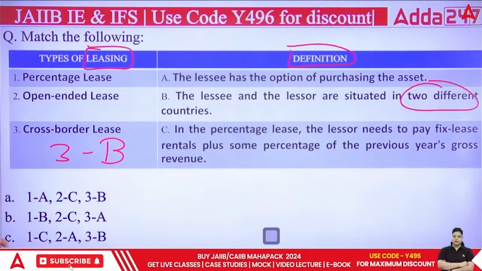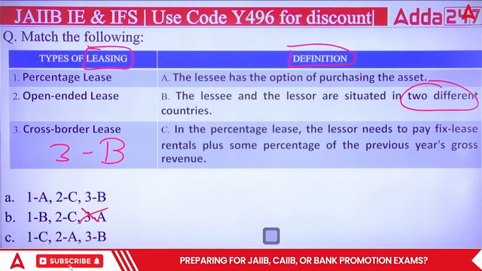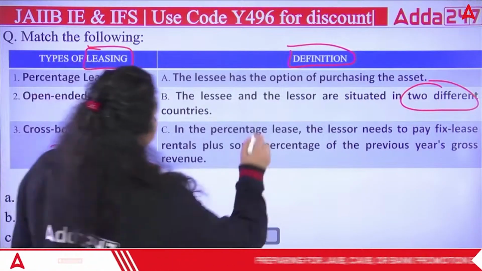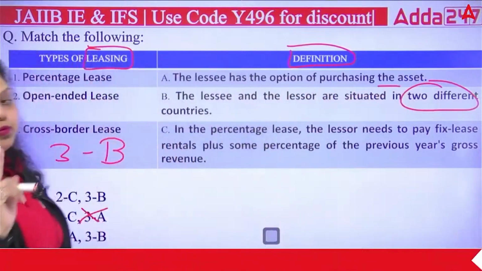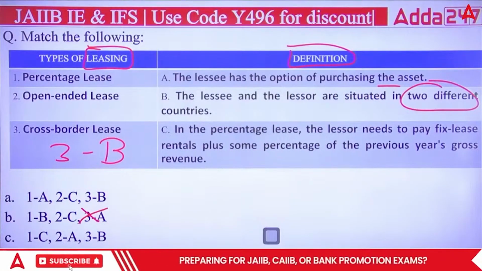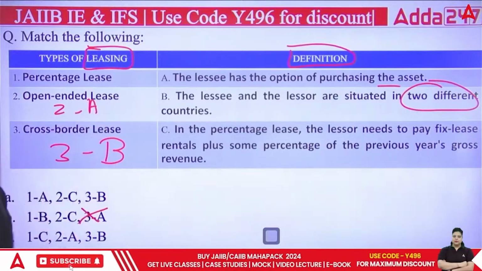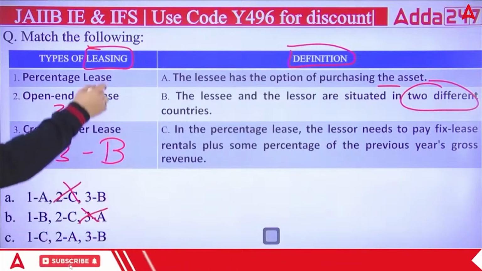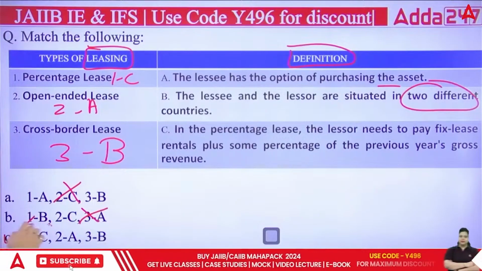Okay, the third match is B, so you can eliminate the B option here because it is saying third is A. Okay, now second, we have to find out percentage lease. So first is saying the lessee has the option of purchasing the asset. This option will be given in case of what? Open-ended. So second is A. If second is A, it means the first option is also eliminated. And obviously the first is what? The first is your C. So C, A, B will be the right combination, and this is the combination here.